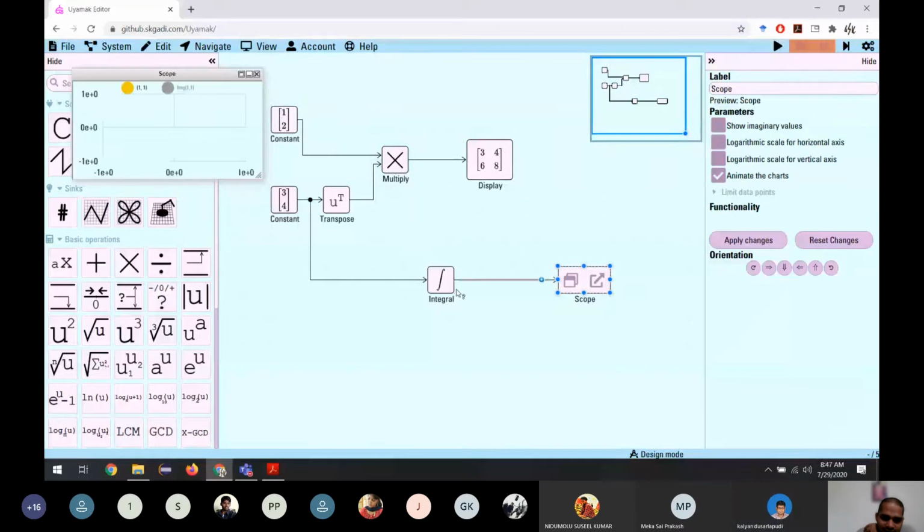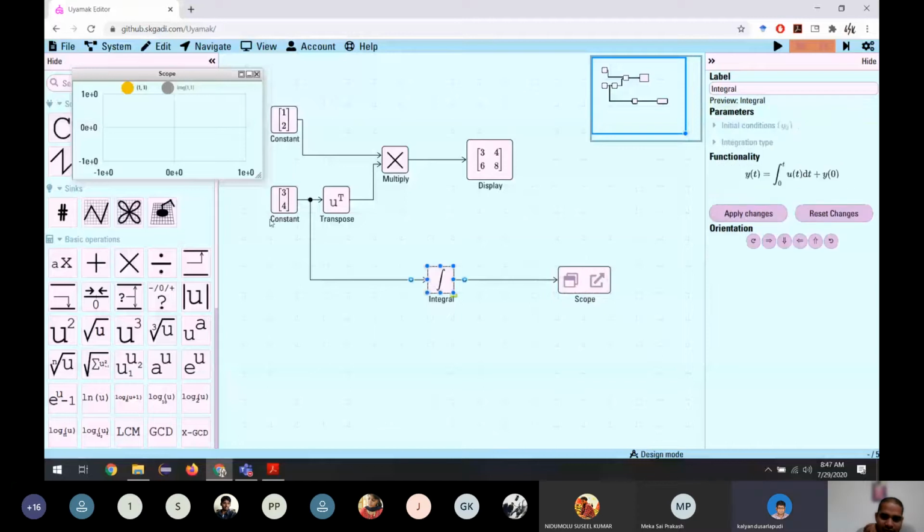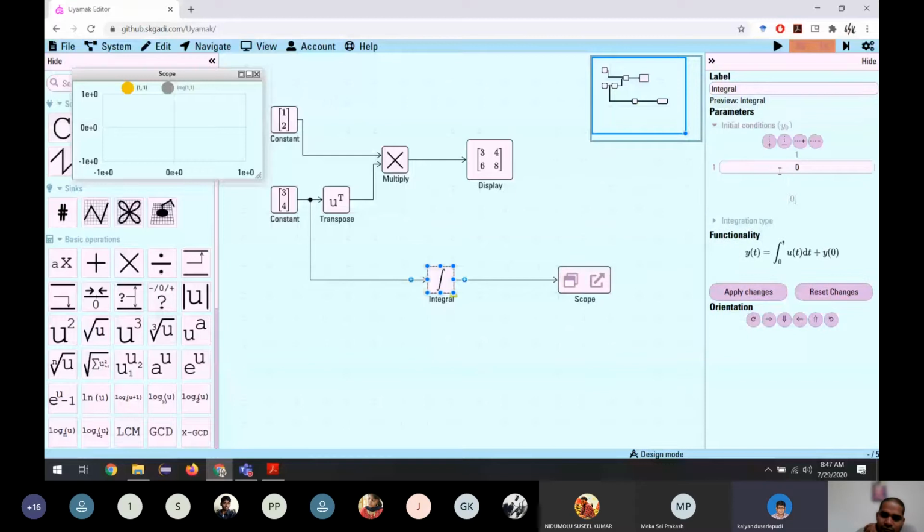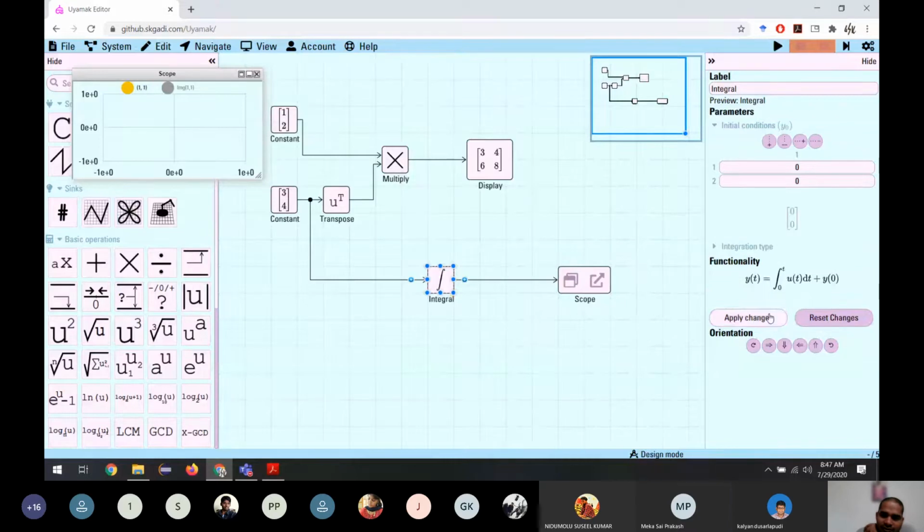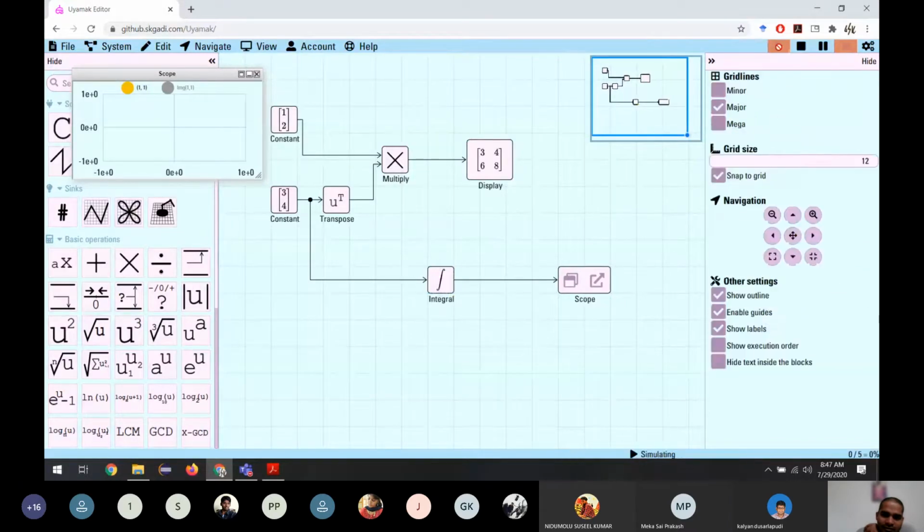We see an error here in integration. Why is it not possible? It is not because it is a matrix. It is because the initial condition you have given is for only one value. But here it is a 2 by 1 matrix. So you have to give two initial conditions here and apply changes, and it will integrate.